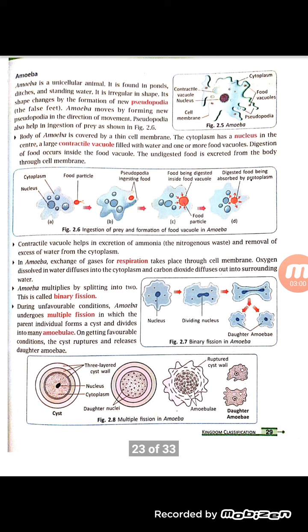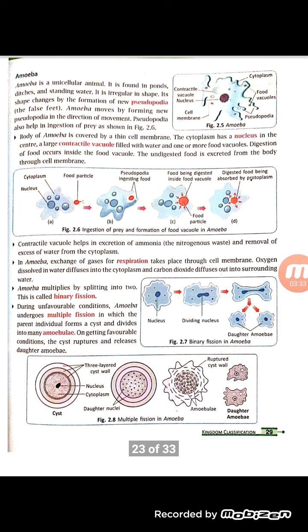Then how does amoeba multiply? It multiplies with the help of binary fission. Binary fission means that a single organism will break into two daughter amoeba. So the nucleus will divide itself, duplicating its DNA, then it will get elongated, and in the center a constriction will be there, and then that constriction will get complete, and then it will form two daughter amoeba.